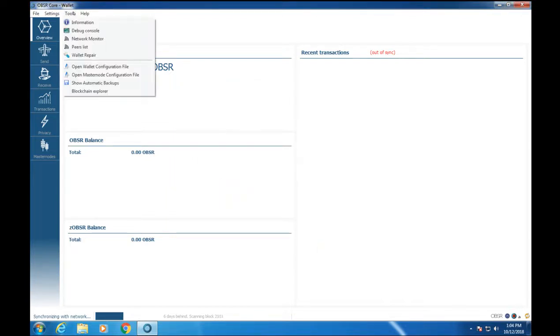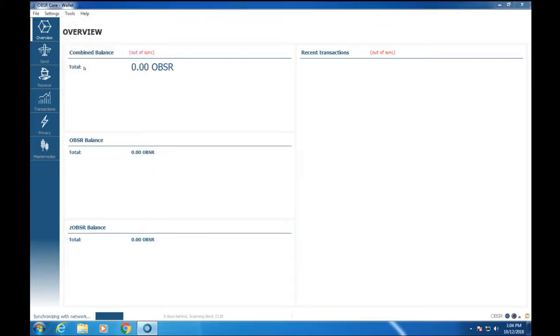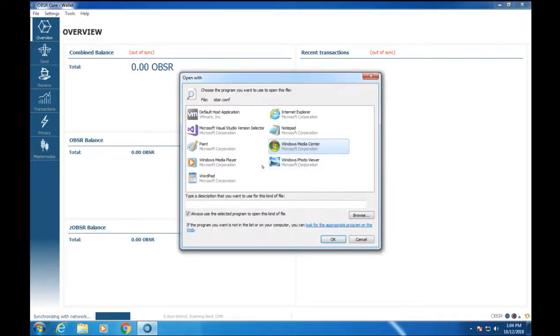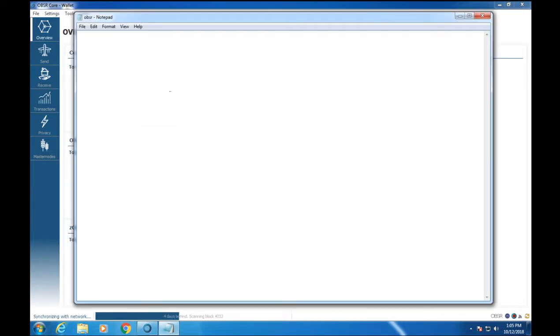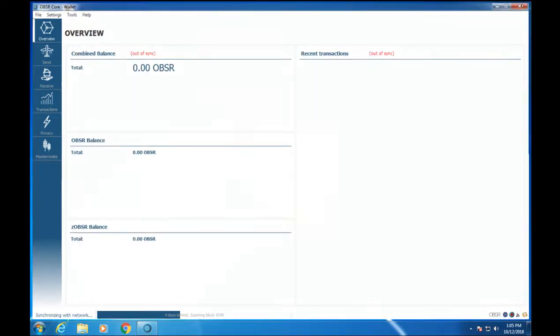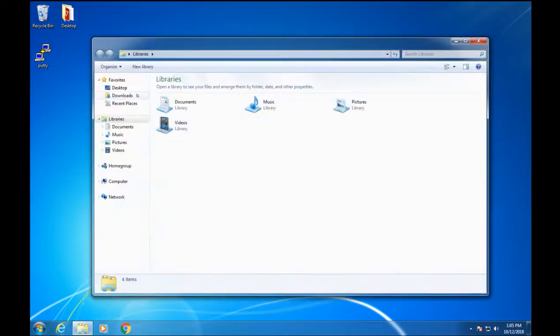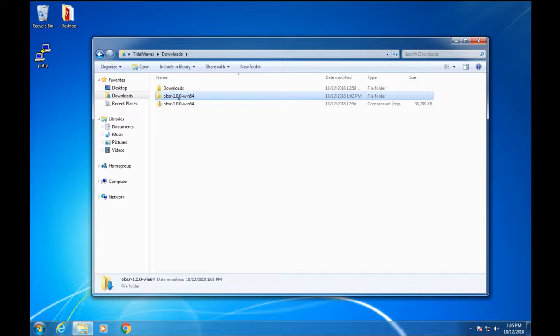Okay. You can also go to Tools, Wallet Configuration, open it with Notepad if it prompts you like that. You will put in enable zero mint equals 0, file save. Close out of the wallet. For it to shut down fully.